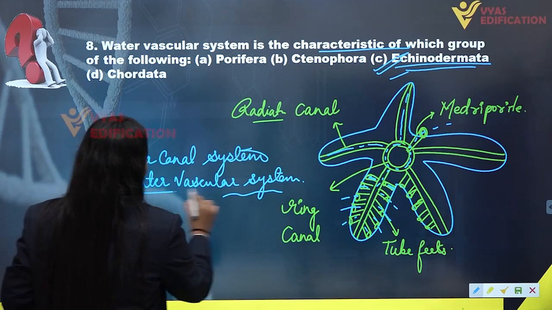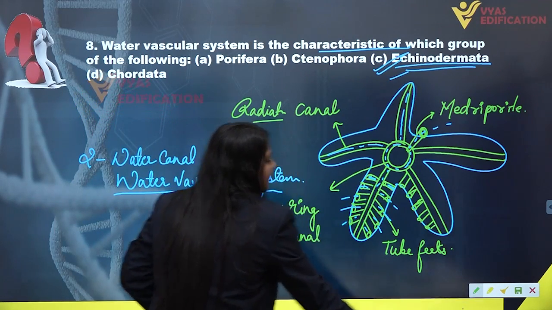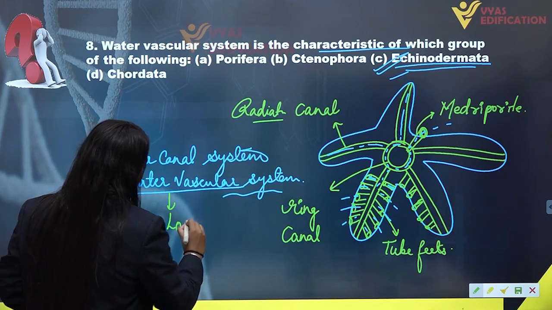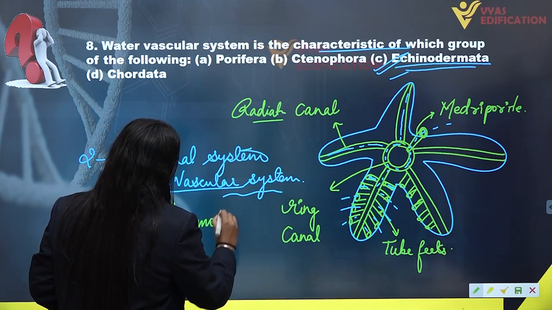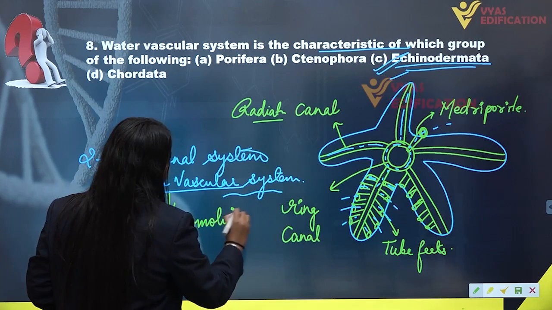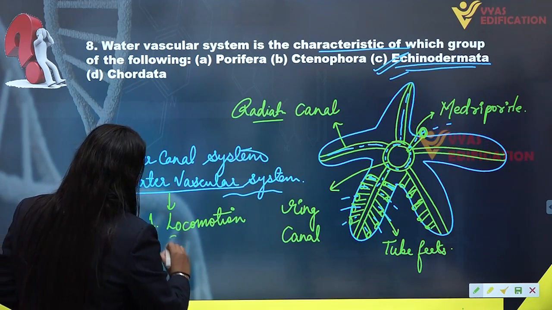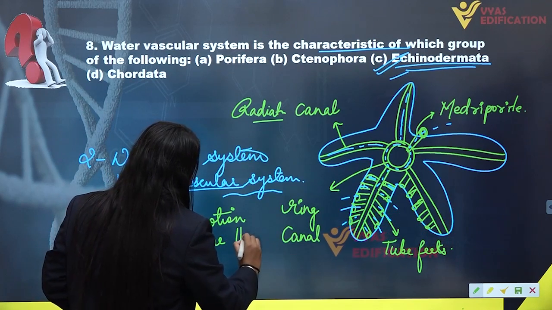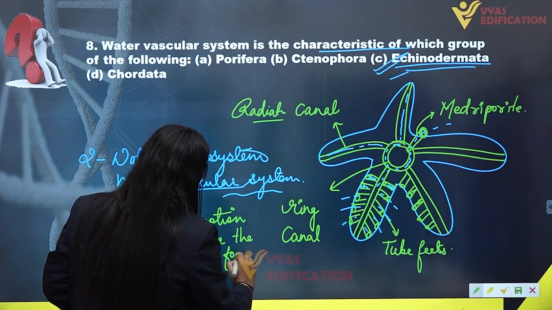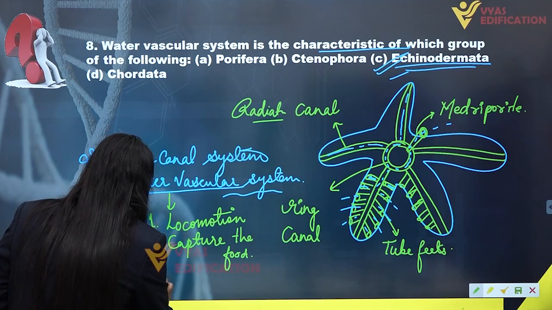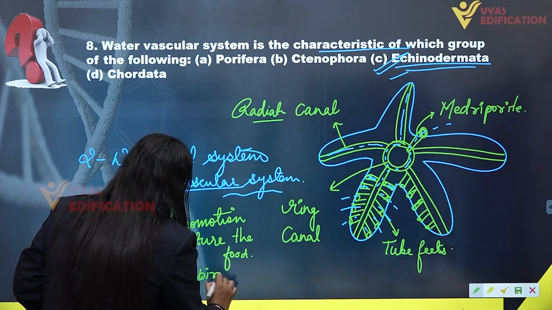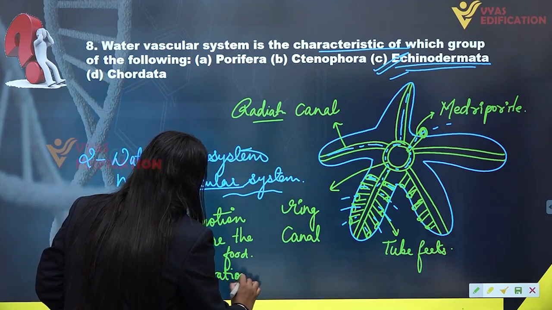So this water vascular system is actually helping in locomotion, also helping them to capture food, and third is respiration.